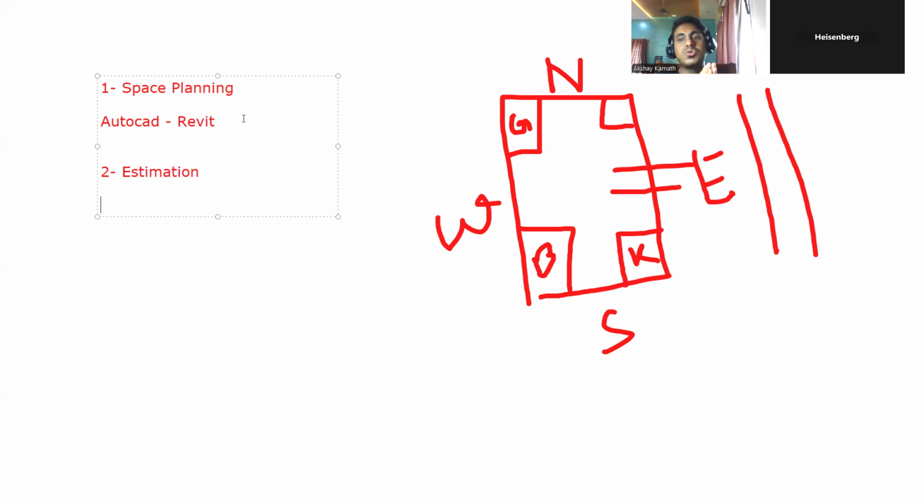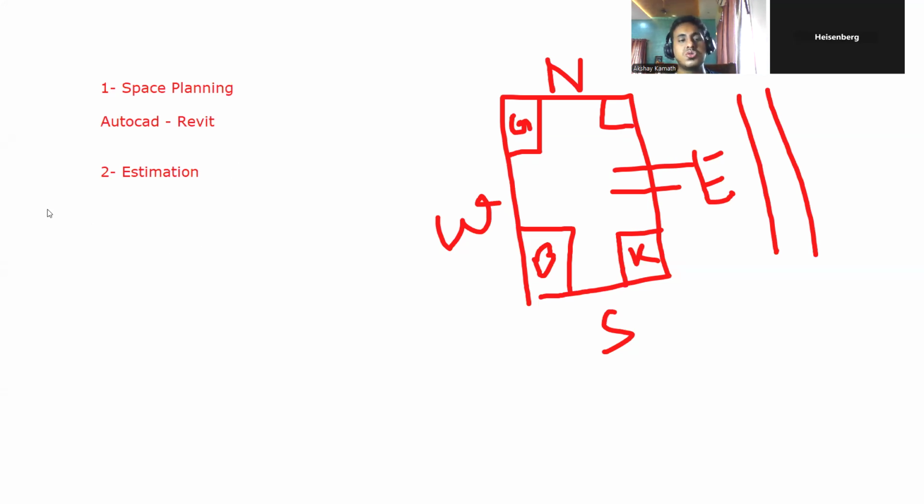If it's a G+1 story building, what is the total cost that is required? What all materials are you going to use? Excavation you're going to do. PCC, how much concrete will go in PCC? How much concrete will go in footing? How much shuttering will go in the footing? How much shuttering for the column is required? Beam, how much concrete is required? Slab, how much concrete is required? How much cement, sand, aggregate is required? That you should be doing in estimation.